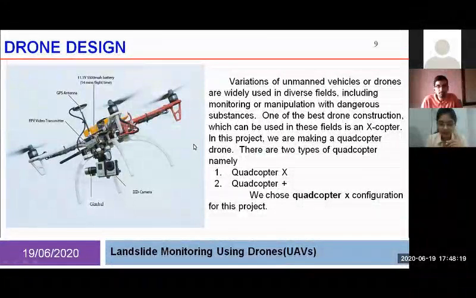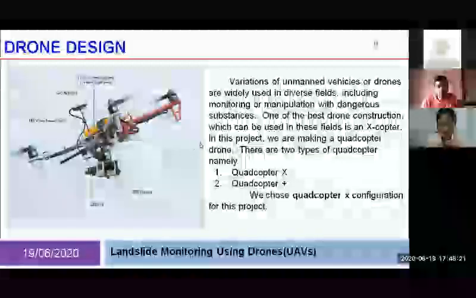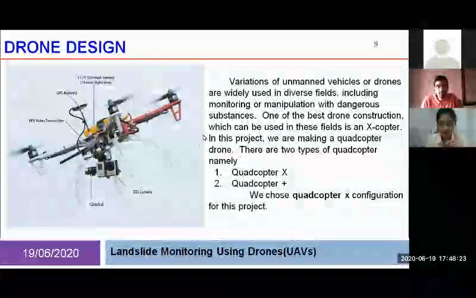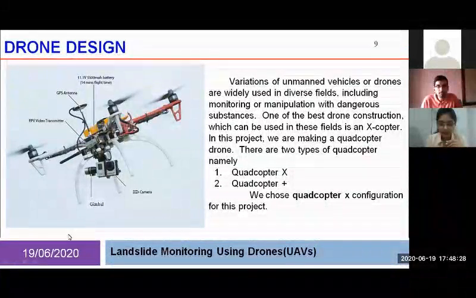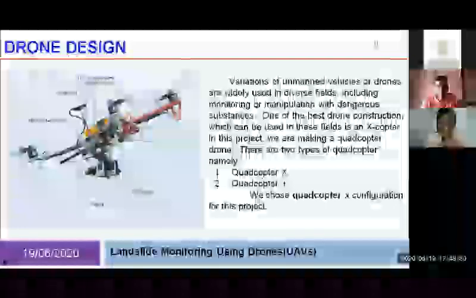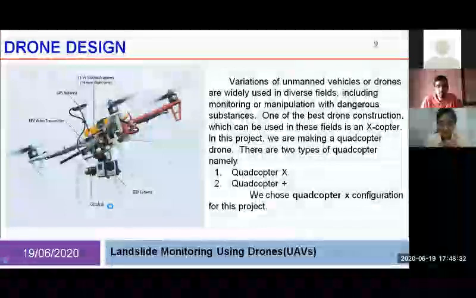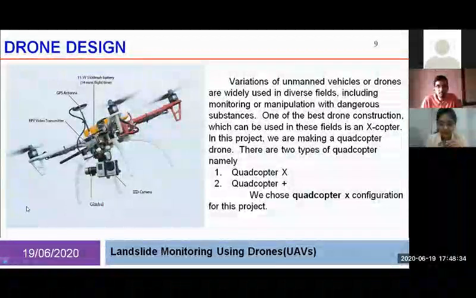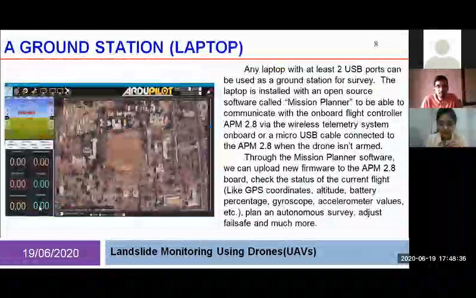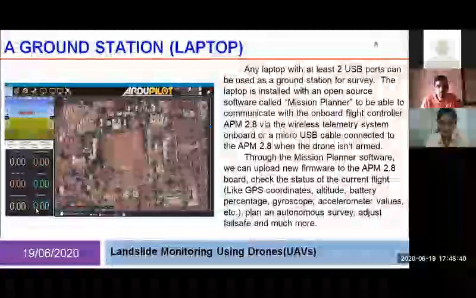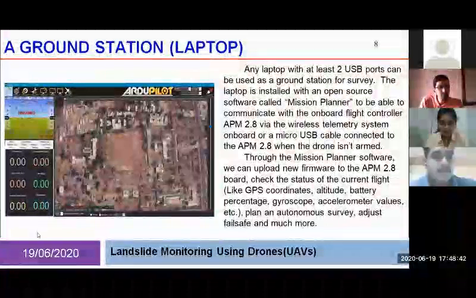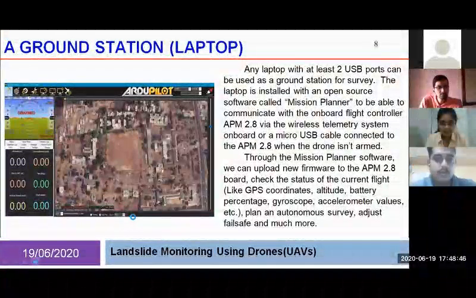So in the Mission Planner software interface, if you recall, there was a dashboard on the left corner which had some zeros there, because that was the telemetry outputs. Those telemetry outputs will be displayed on this left corner here. Then we can also see in the drone picture. Please forward to the drone picture.